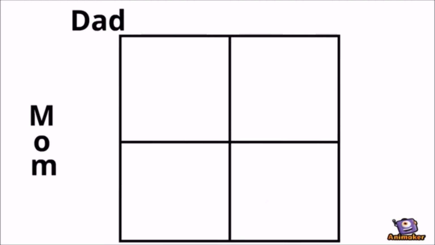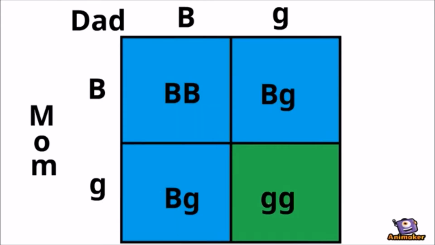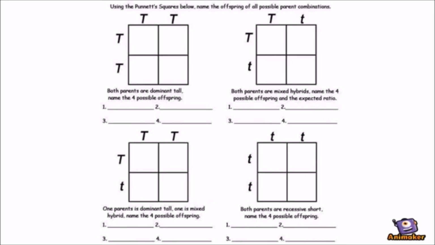So if we make our Punnett square, we put dad at the top here, mom on the side, and like I said, assume that parents have one dominant and one recessive. We write it like this. And then we're going to fill in our blanks. We'll put a BB at the top, a BG at the bottom and the top right, and a GG for green at the bottom. And we can see that green eyes only have 25% chance of happening, while blue eyes have a 75% chance. Alright, let's practice a couple times now.